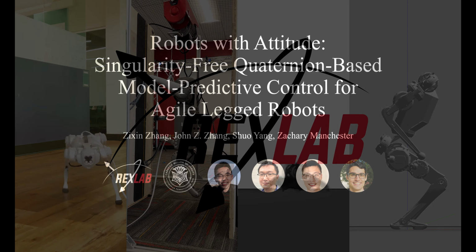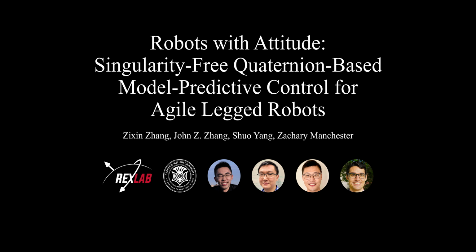Our paper's title is Robots with Attitude: Singularity-Free Quaternion-Based Model-Predictive Control for Agile Legged Robots.